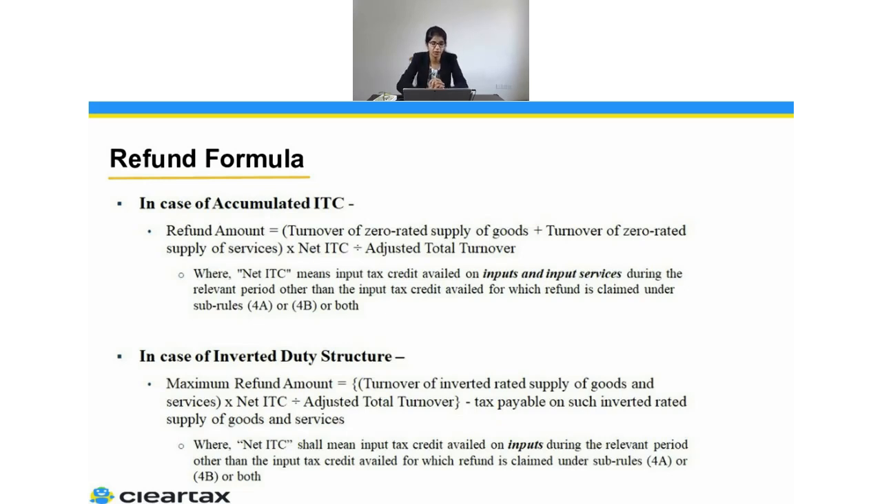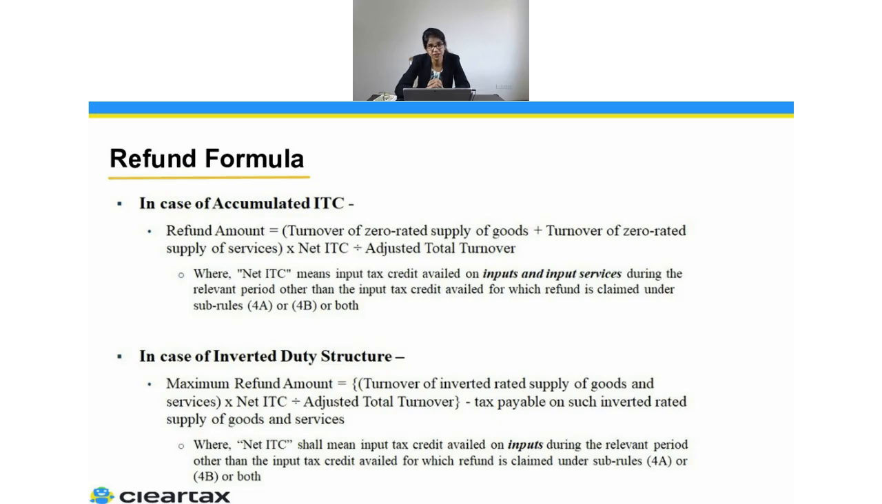So if you look into the formula, the refund amount is turnover of zero rated supply of goods plus turnover of zero rated supply of services, multiplied by net ITC divided by adjusted total turnover. And net ITC means input tax credit availed on input and input services. So it's not against the capital goods.